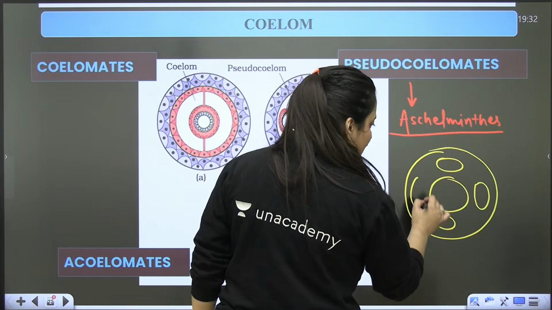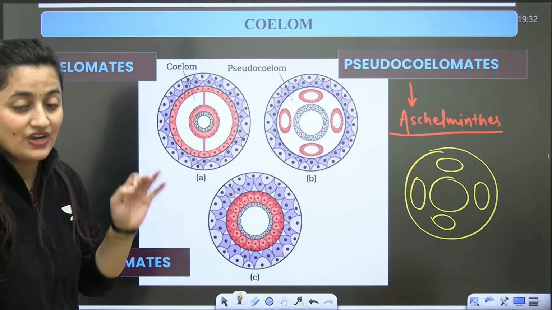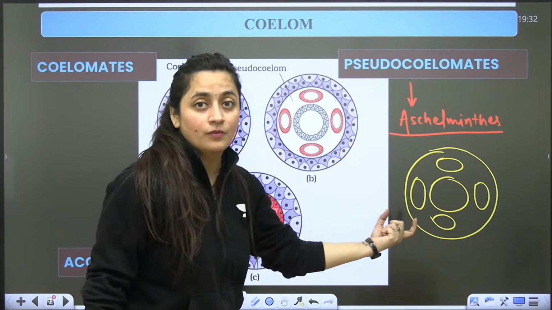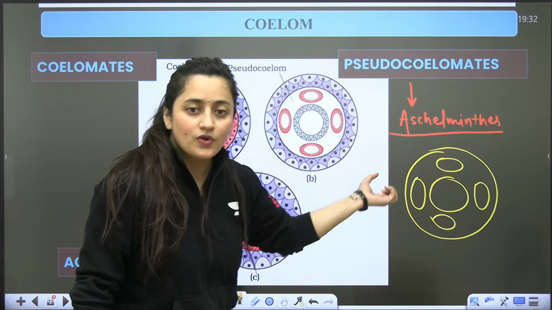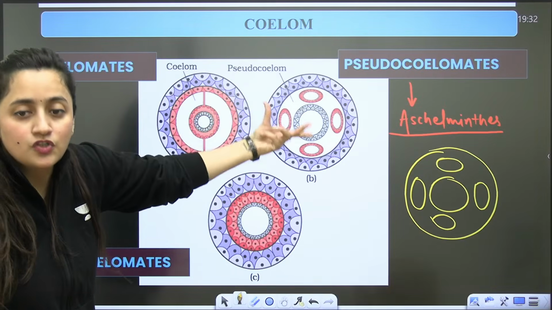Right? What is the mesoderm doing? Mesoderm is forming a pouch-like structure. So there is no true coelom. Proper true coelom is not there. Just some pouches are present here. Okay? Pouches are present here. Right? So that's why they come under the pseudocoelomates.